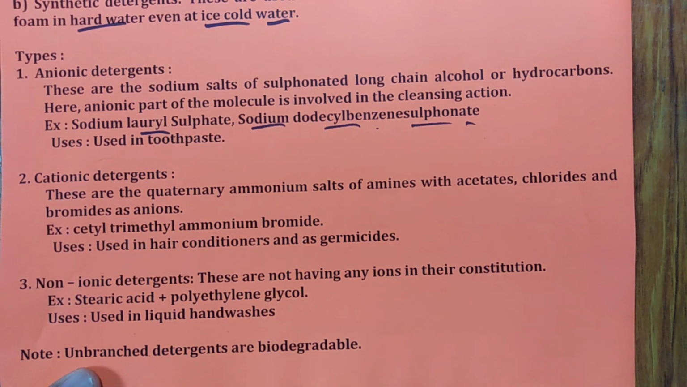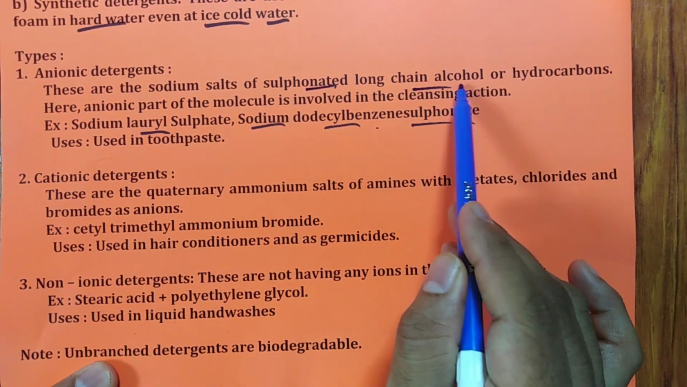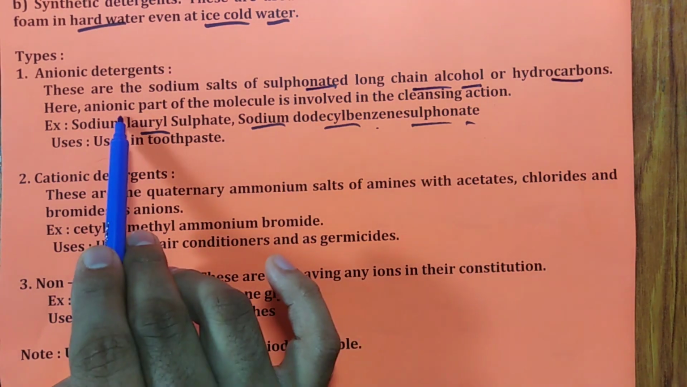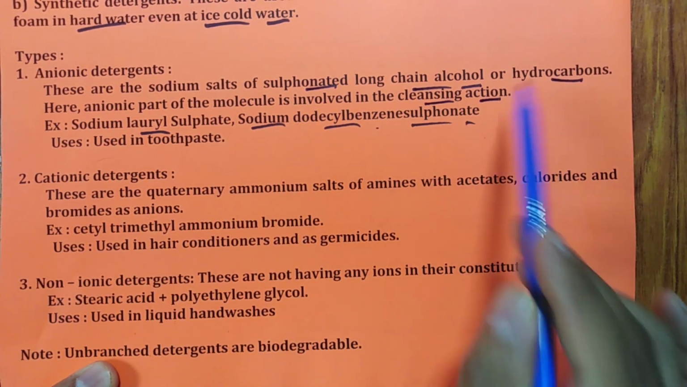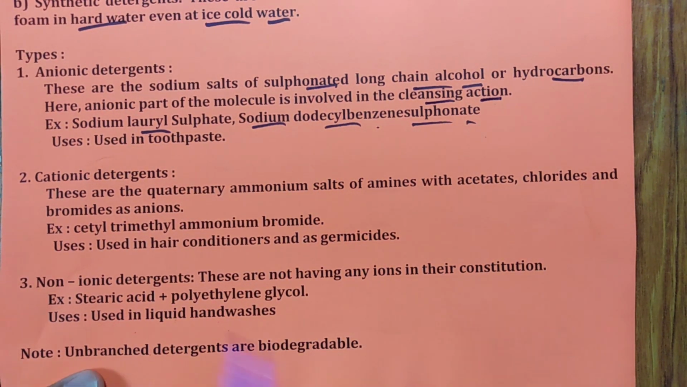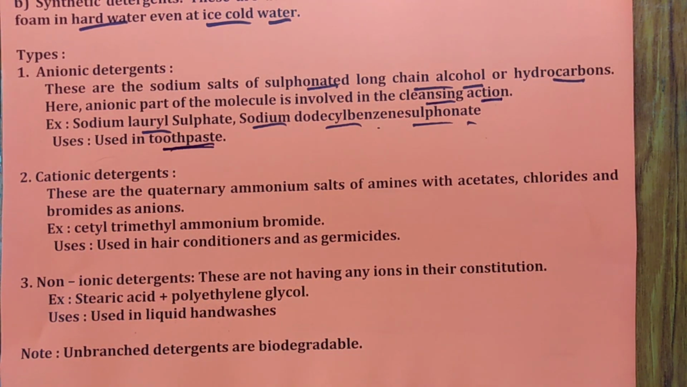Anionic detergents are the sodium salts of sulfonated long chain alcohols or hydrocarbons. The anionic part of the molecule is involved in the cleansing action. Hence it is called an anionic detergent. Remember the use, it is used in toothpaste.